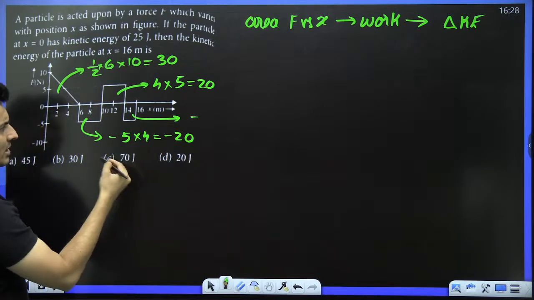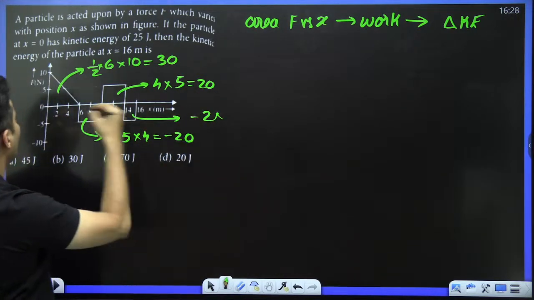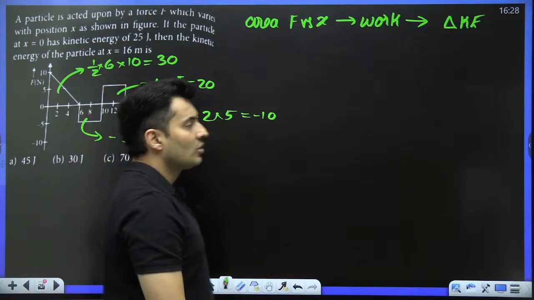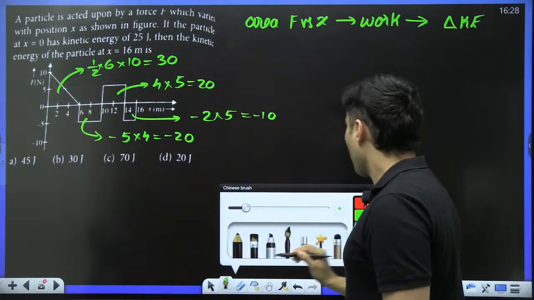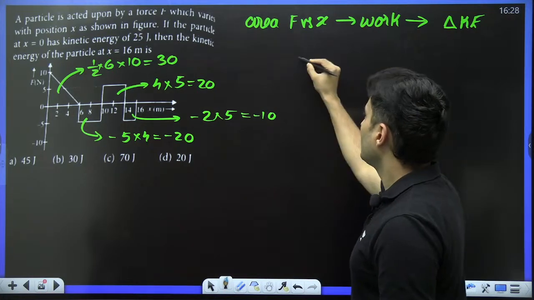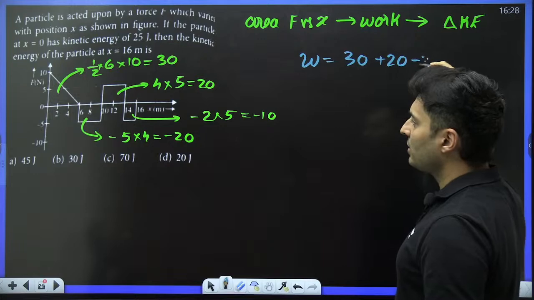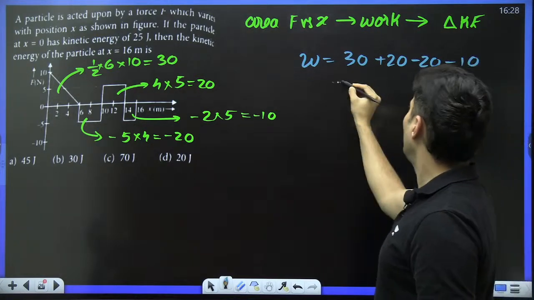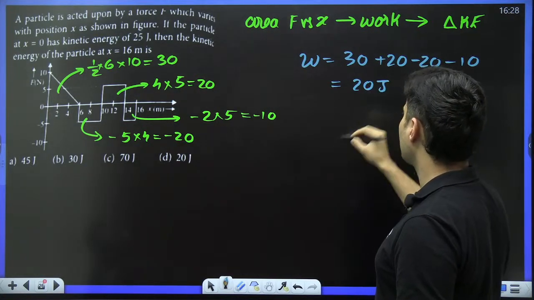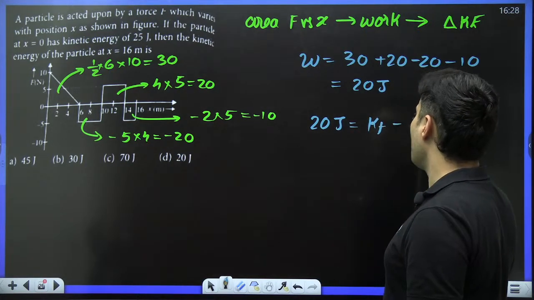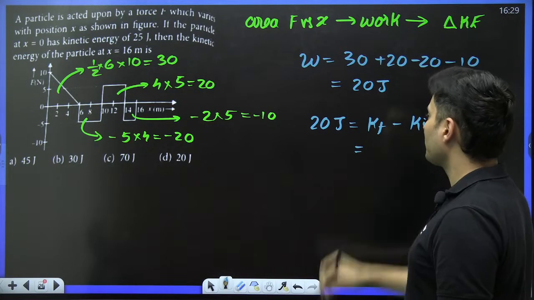It's negative because it's below, width is nothing but 2 and height is nothing but 5, so basically it is minus 10. So what is the total work done? The total work done will be 30 plus 20 minus 20 minus 10, so basically it is nothing but 20 joules. And this 20 joules is the final kinetic energy minus initial kinetic energy, correct?